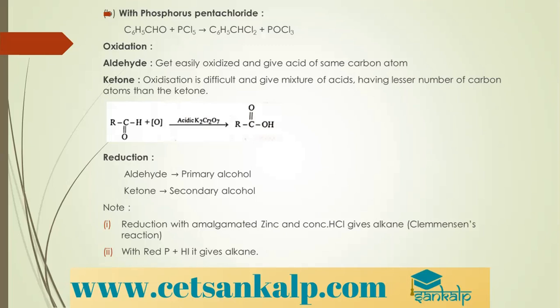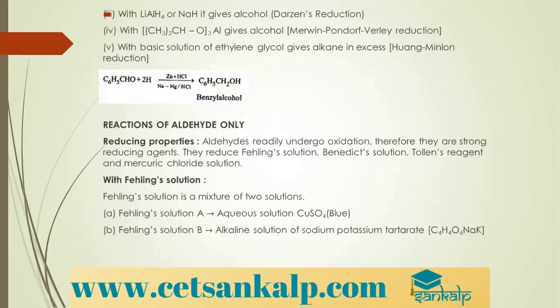Moving to the next reaction, that is reduction. So aldehydes, when they are reduced, you get primary alcohols. Ketones, when they are reduced, you get secondary alcohols. Reduction can be carried out using different reagents.